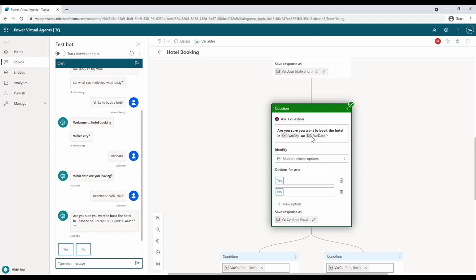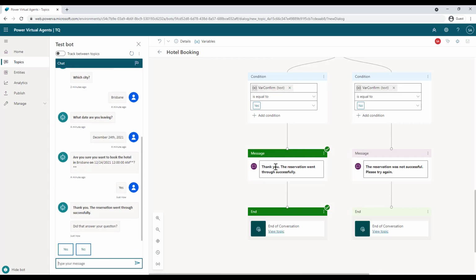And based on the dynamic values that are provided, the variables are replaced over here with the actual value. Obviously, I need some formatting over here because it's a date and time, so I need to make sure that only the date is displayed. So all those things can be done, but over here it displays two options that we provided. Is this correct or is this not correct? So if we click on yes, let's say for example, it displays this message, thank you, the reservation went through successfully. And also I had selected another topic which was already available, which is end of conversation.